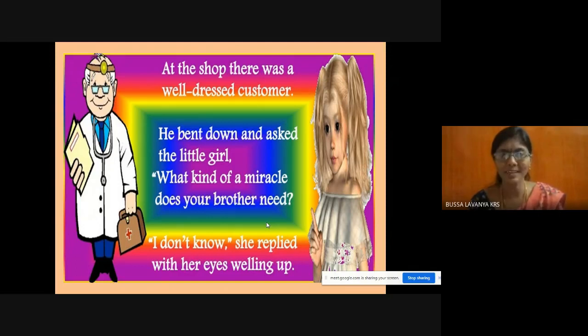She wanted to buy a miracle, no? Which type of miracle does your brother want? That well-dressed customer is inquiring. Does this girl know it? No, she doesn't know anything. What she heard from her father was that a miracle could save her brother Andrew. So she replied, with her eyes welling up, I don't know. She doesn't know what kind of miracle her brother needs. She said it with welling eyes, meaning eyes filled with sorrow.